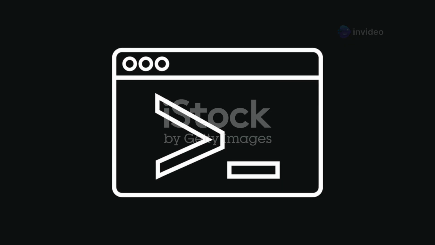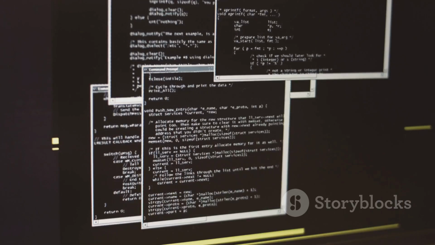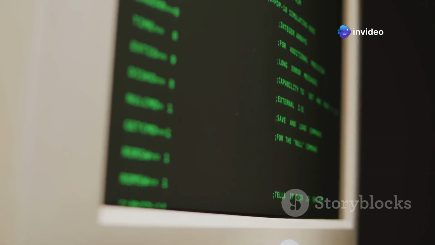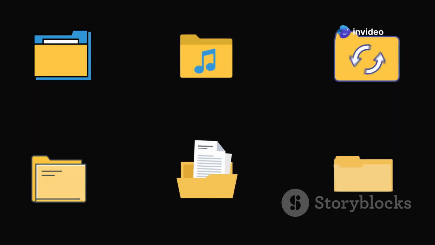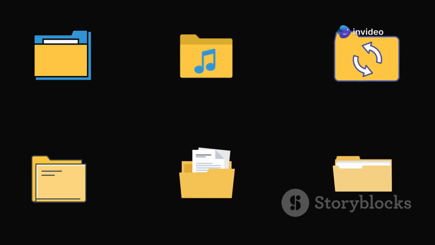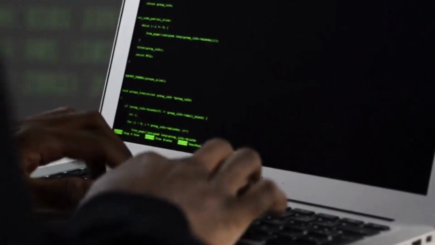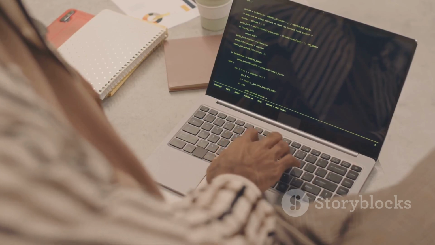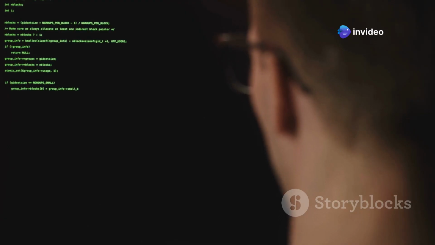We are going to start our journey in a place called the terminal. Think of it as the mission control for your computer. It's where you give direct, powerful commands. You can open it by going to your Applications folder, then the Utilities folder, and double-clicking on Terminal. You can also press Command Spacebar and type Terminal to find it quickly. It's a simple window with a blinking cursor, ready for your instructions.